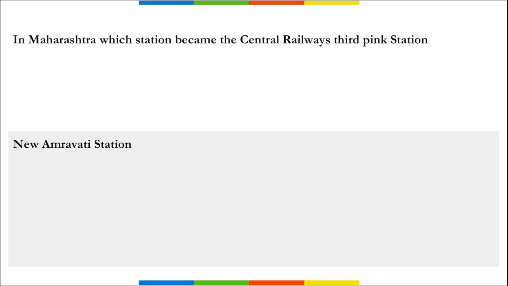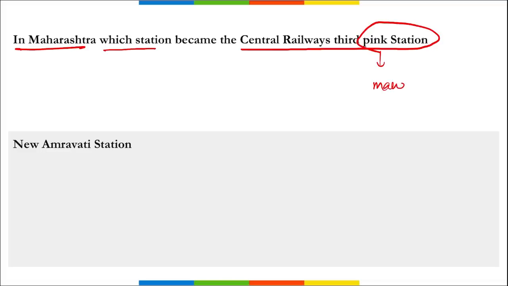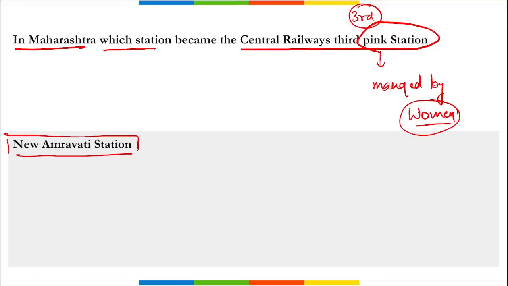So let's start. First, in Maharashtra, which station became the Central Railway's third pink station? Now what does this pink station signify? This pink station means that this station will be managed by women. Correct? And it is the third pink station for Maharashtra. Which is it? It is your new Amravati railway station.